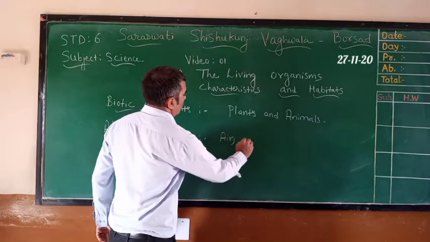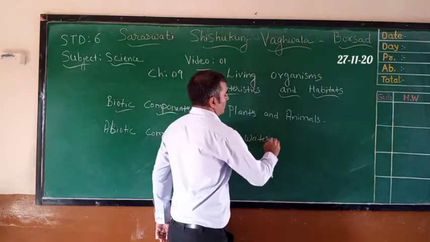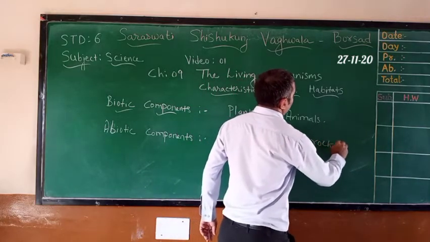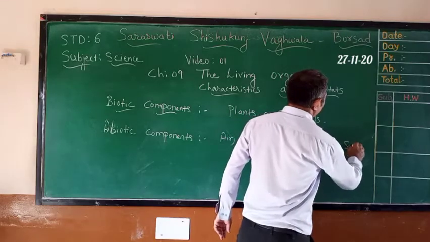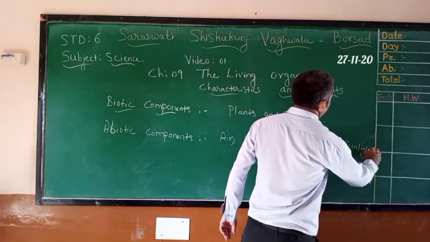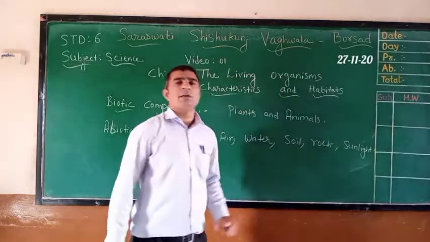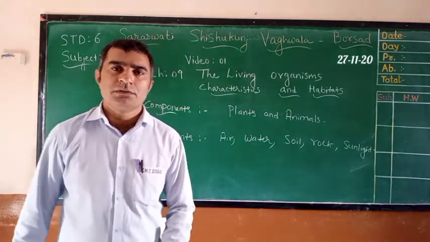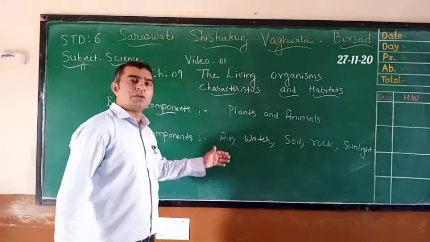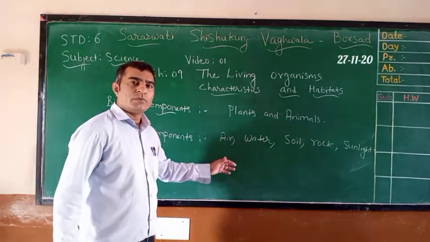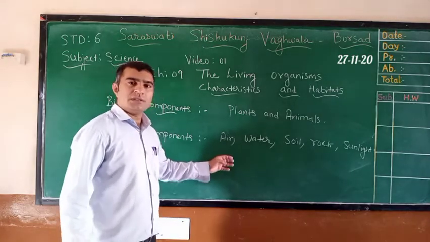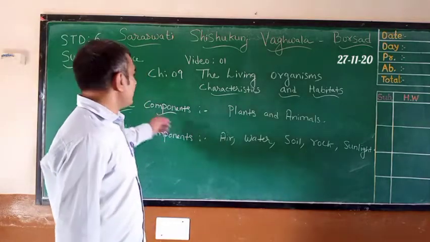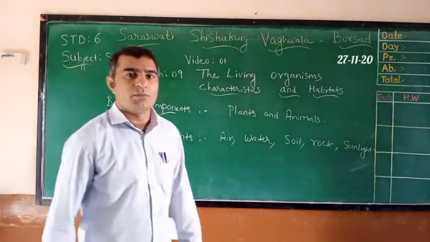are air, water, soil, rock, sunlight. These are all abiotic components. They are non-living things. They are a necessary part for any living organism, because without them they cannot survive. So they are divided into biotic components and abiotic components.